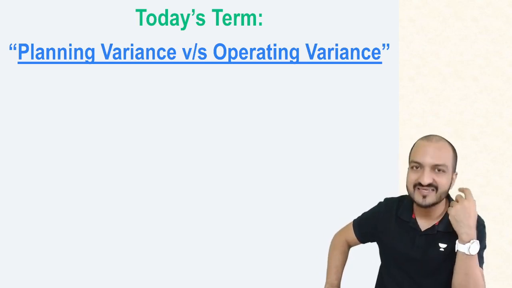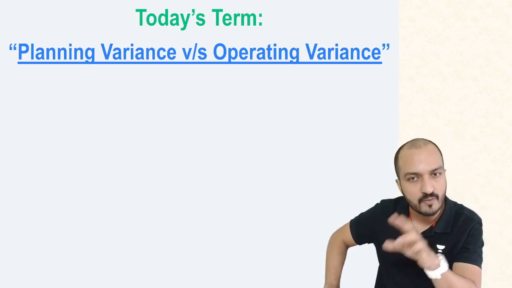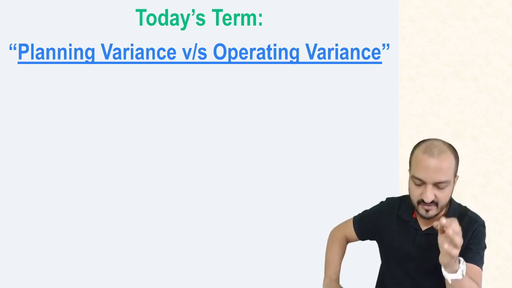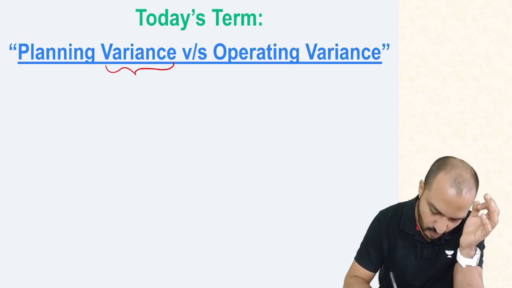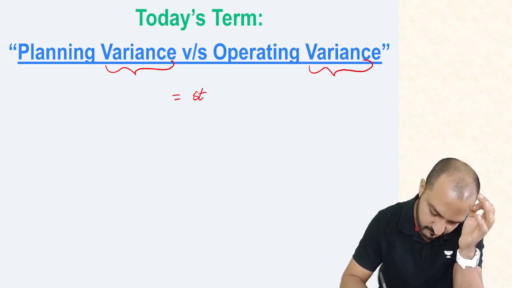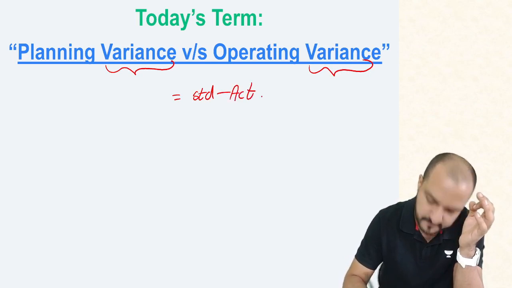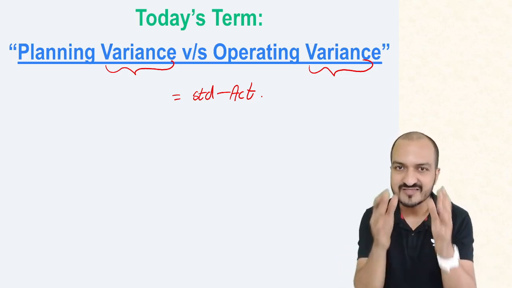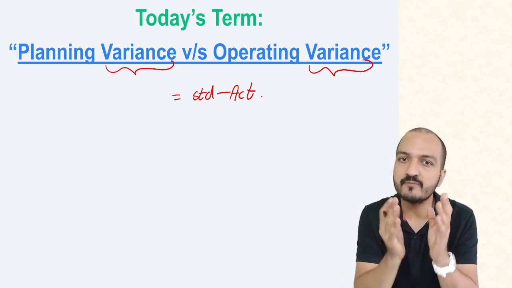What exactly is planning variance versus operating variance? See, normally variance means what? You've learned what variance indicates. Variance, or any type of variance, is basically standard minus actual. Standard cost minus the actual cost is called the variance. This indicates the mistakes that the company has made.